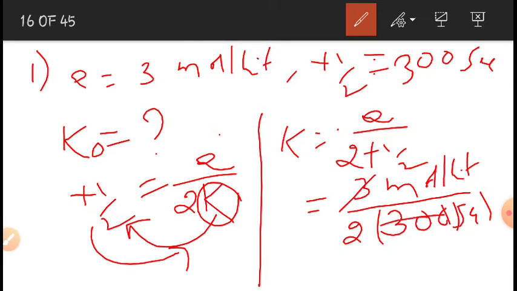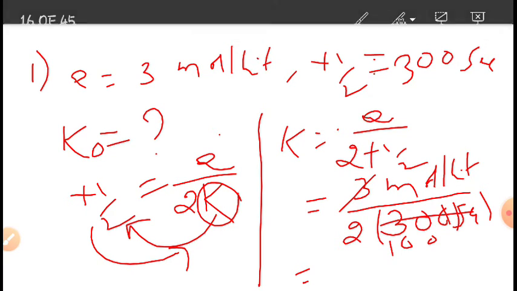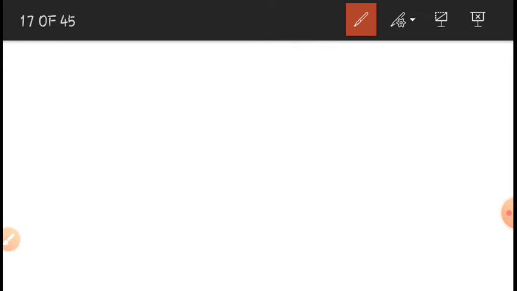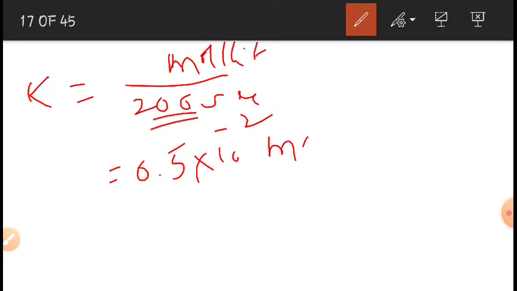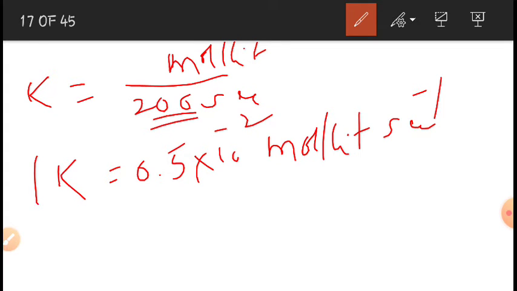So here 2 times 300, so K is equal to 3 by 600, that is 1 by 200, with units mole per liter per second. 1 by 2 means 0.5, so 0.5 into 10 to the power of minus 2 mole per liter per second inverse. This is the value of K.